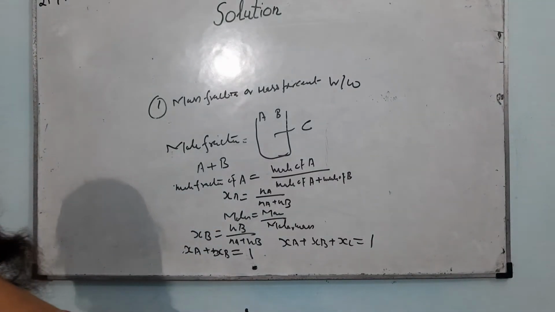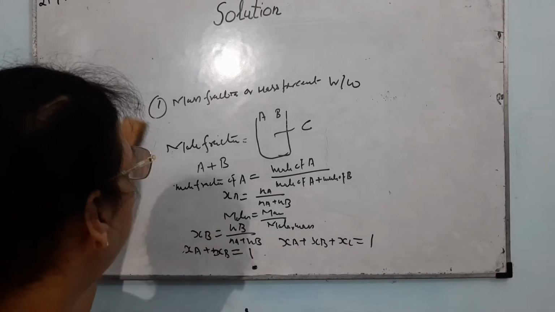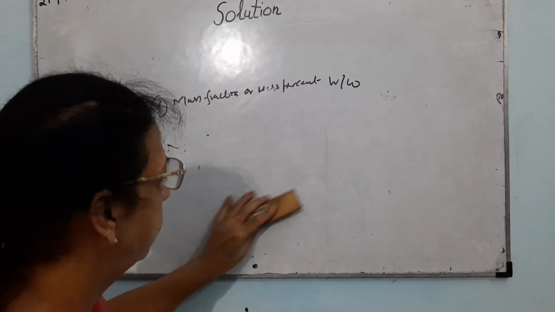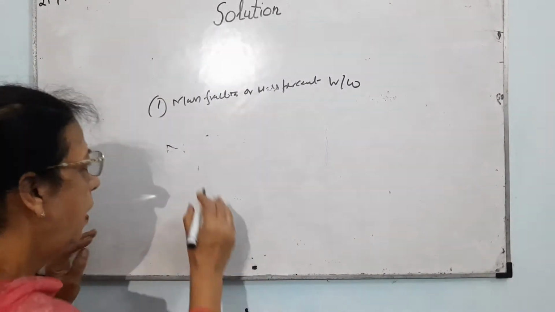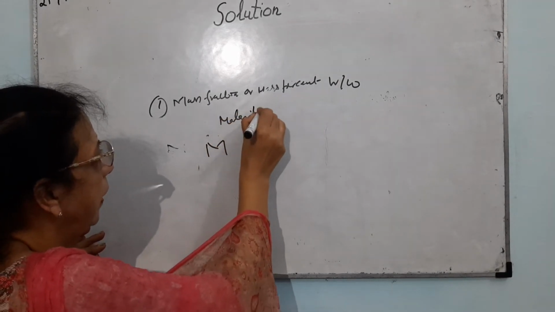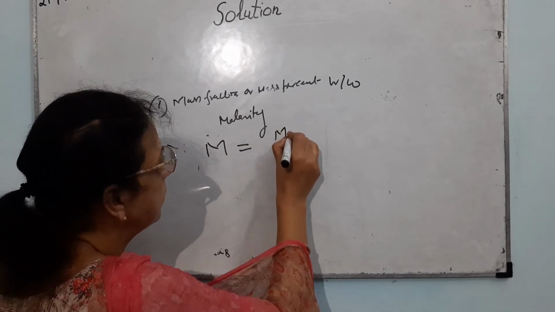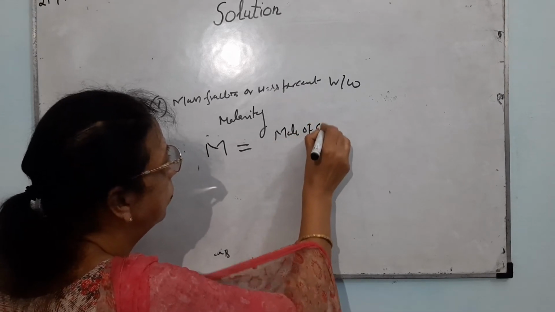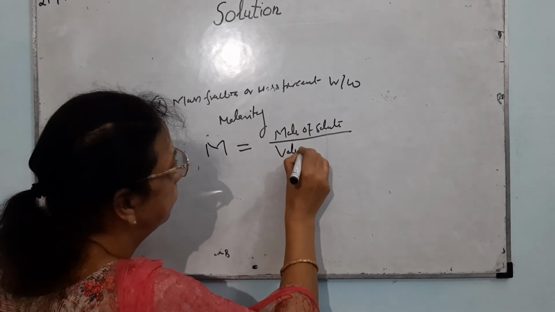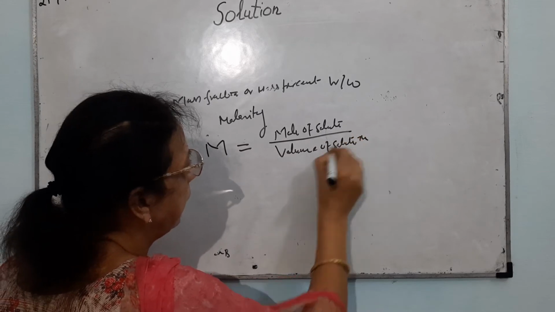Now there are two more ways to express the concentration. The first one is molarity, which you have studied in class 11th also. Molarity is expressed by capital M. It is equal to moles of solute divided by volume of solution in liter.